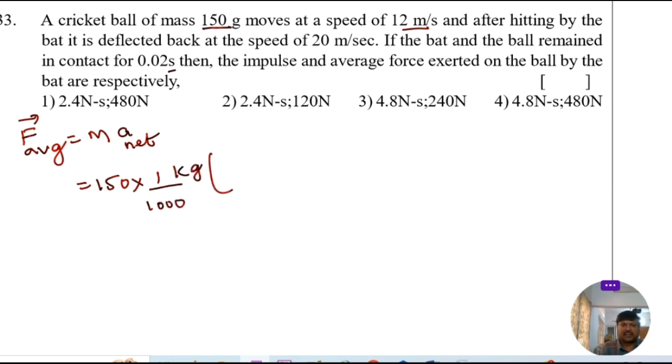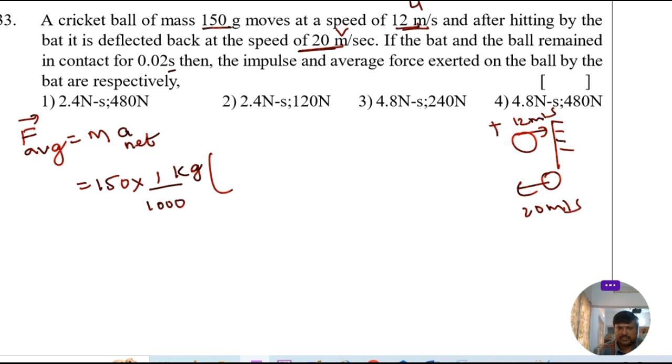Acceleration equal to rate of change of velocity, that is v minus u. The final speed is v, initial is u. It is deflected back here. So this is 12 meter per second and this is 20 meter per second. Consider this is positive, this is negative. This is the initial speed, this is the final speed. The final speed is minus 20 minus initial speed 12, by time of contact. The time of contact is 0.02 seconds.